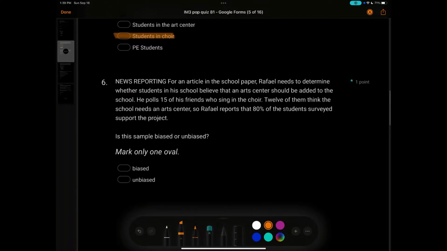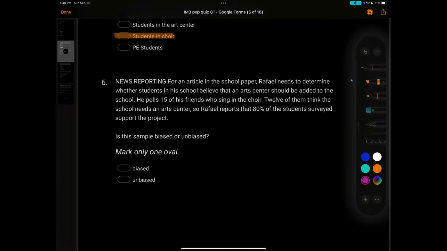For an article in the school newspaper, Raphael determines the same thing. Is this sample biased or unbiased? Remember, biased means they're trying to help you lean towards a certain direction, or it could be unfair. And unbiased is actually fair. So he's not only just asking his friends, but also his friends who already sing choir. And these people like art. So this would be an example of being biased.